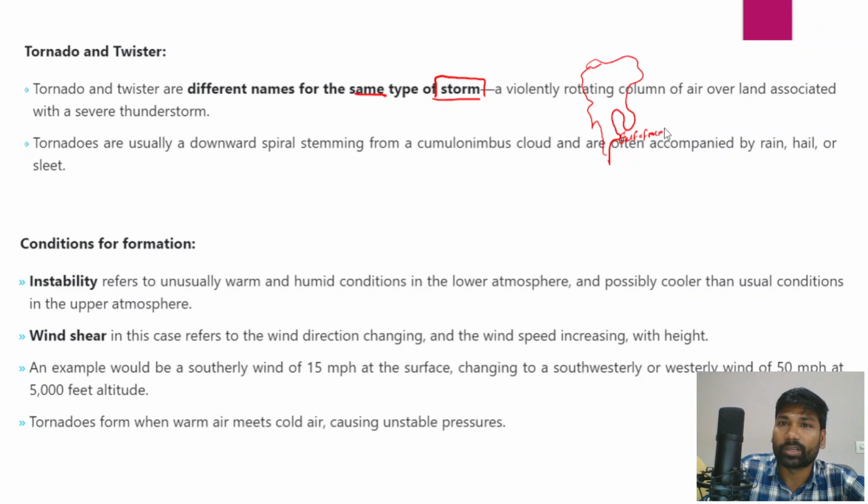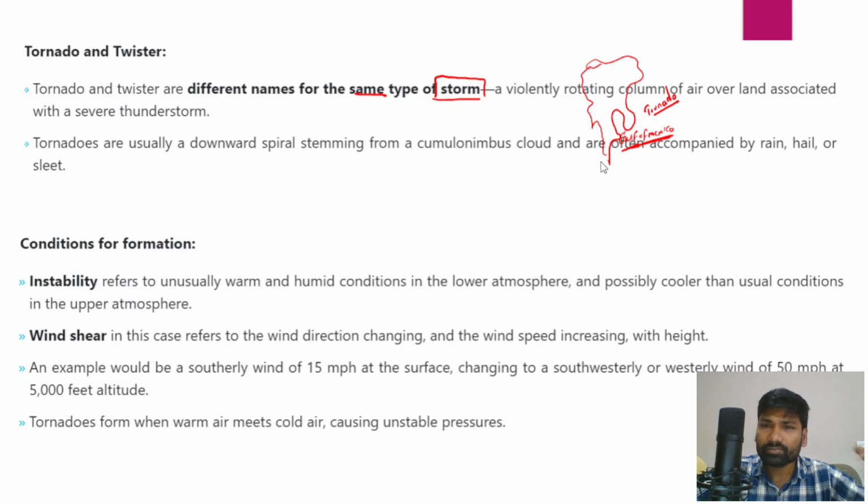In the eastern part of Northern America, you would experience these twisters or tornadoes, but most of these twisters take place in the Gulf of Mexico region because of some reasons. We'll discuss those reasons later.